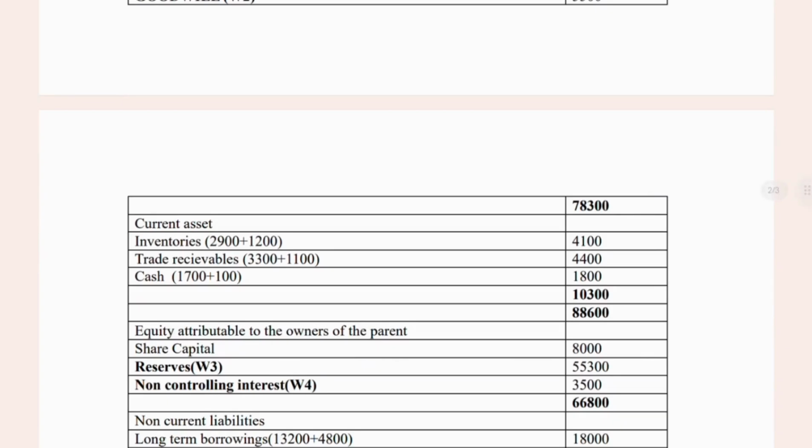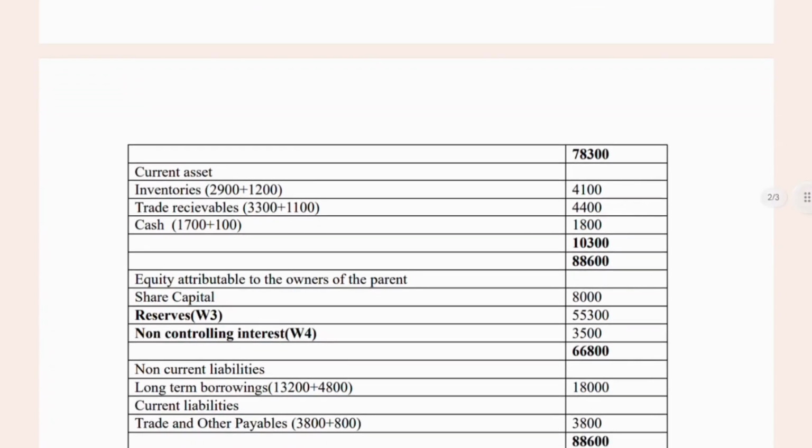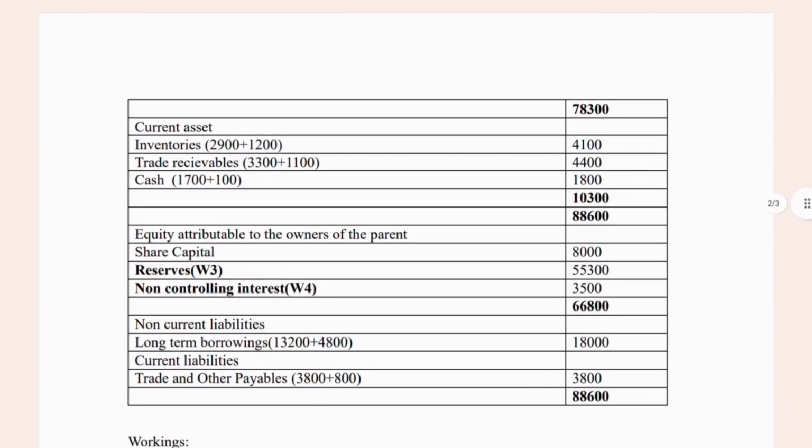So the total is 78,300. Current assets: inventories, both Sanasco's and Portosco's, total 4,100. Trade receivables, including both Portosco and Sanasco, is 4,400. Cash, including both companies, comes as 1,800. The total current assets is 10,300.